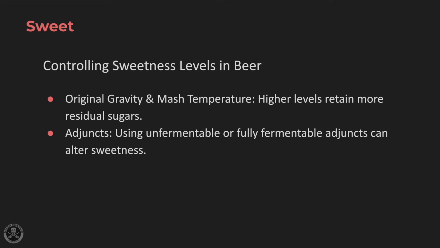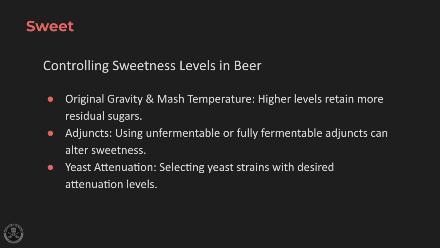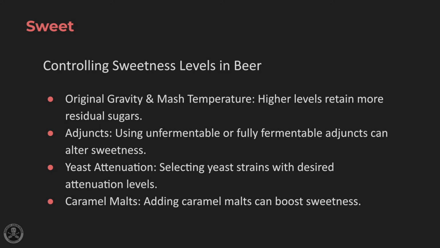Adding adjuncts can control sweetness levels. We can add sugars that aren't fermentable, like lactose, to increase sweetness, or fully fermentable sugars like corn sugar to add more alcohol without that additional sweetness. We can also select an appropriate yeast strain for the character we want in our beer. And we can add additional caramel malts to boost the malt sweetness in the character of our final beer.